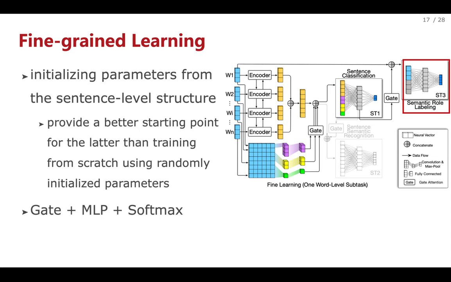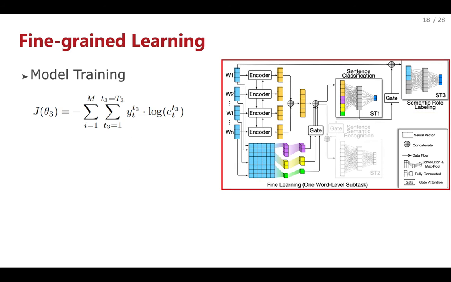parameters. We extract the last hidden features in ST1 as learned sentence-level knowledge and concatenate it with word-level embedding via the gate attention mechanism. The fused representation is fed into a MLP module to perform the word-level prediction. Similarly, we use cross-entropy loss function to train the fine-grained learning phase.